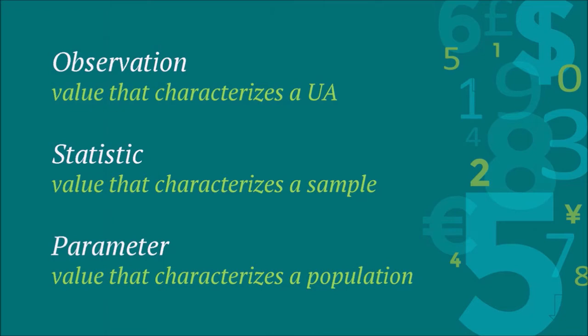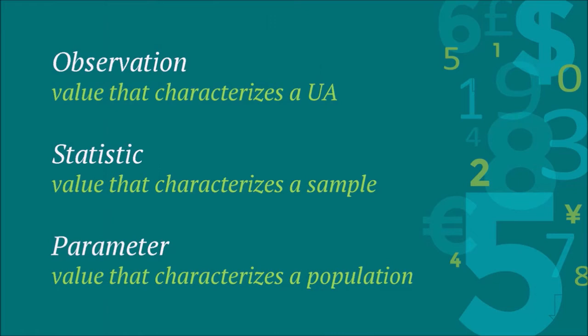Height, right? And height is a variable because units of analysis can have different heights. So anything that can vary within a population of interest is a variable, right? Different individuals or units in the population can take different values, which makes it a variable. So that is how we describe a unit of analysis.